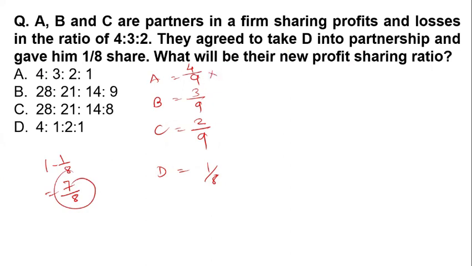So 4 by 9 multiplied by 7 by 8, 3 by 9 multiplied by 7 by 8, and 2 by 9 multiplied by 7 by 8.